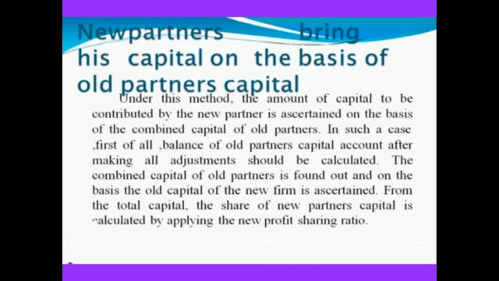New partner's capital on the basis of old partners' capital. Under this method, the amount of capital to be contributed by the new partner is assigned on the basis of the combined capital of the old partners. In such a case, first of all, the balance of old partners' capital accounts after making all adjustments should be calculated. The combined capital of the old partners is found out, and on the basis of the old capital the new firm's capital is assigned. From the total capital, the share of the new partner's capital is calculated by applying the new profit sharing ratio.